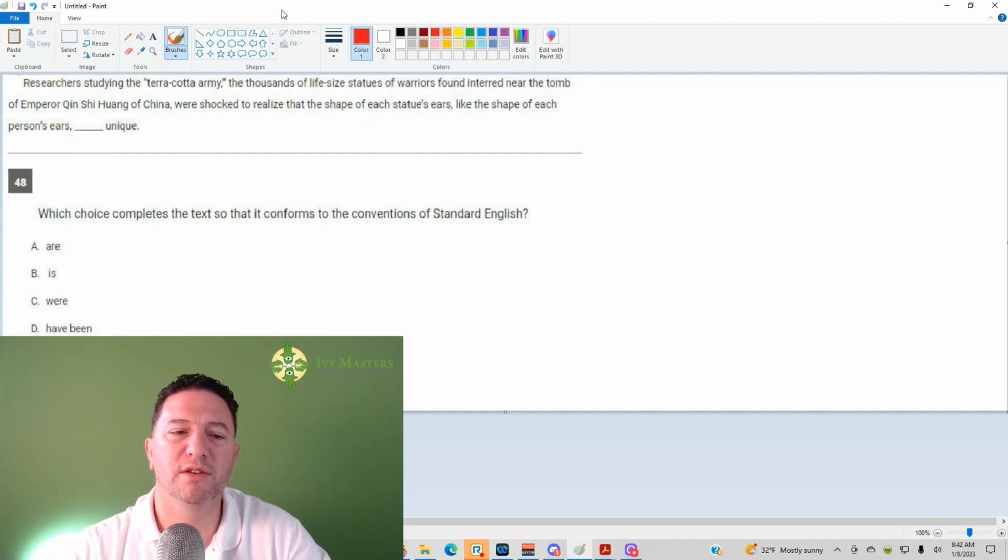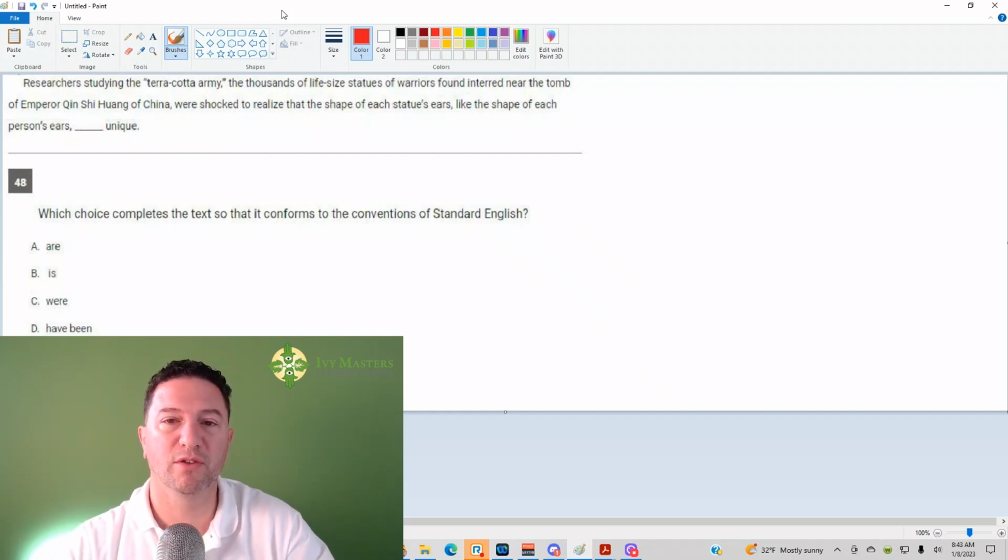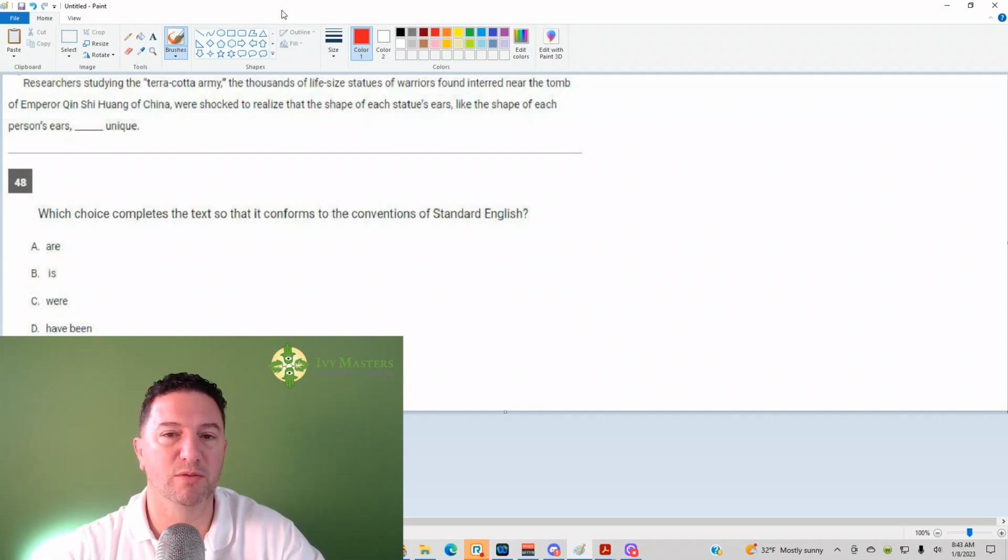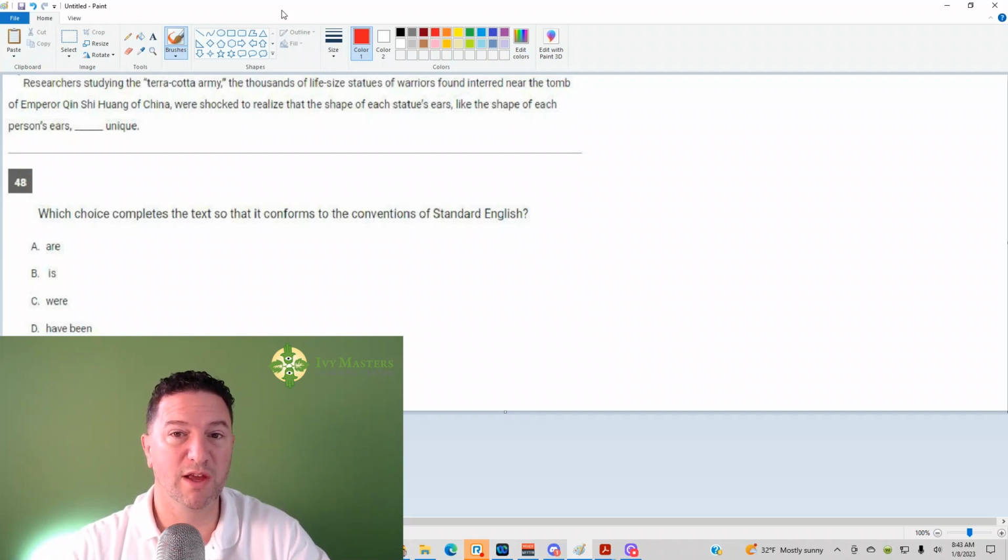Now, there's two things to check for when a verb is underlined. First of all, you have to be able to identify those things as a verb. These are more difficult to identify as verbs because most students will say, oh yeah, verb shows an action. Well, these don't show action. These are examples of non-action verbs, state of being verbs. So first off, you got to identify it as a verb.